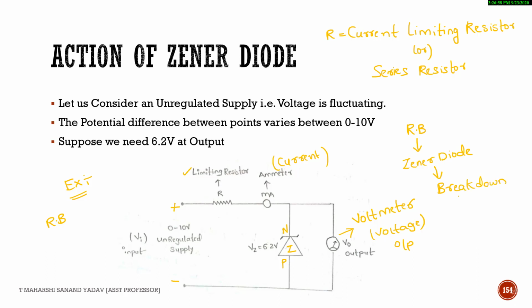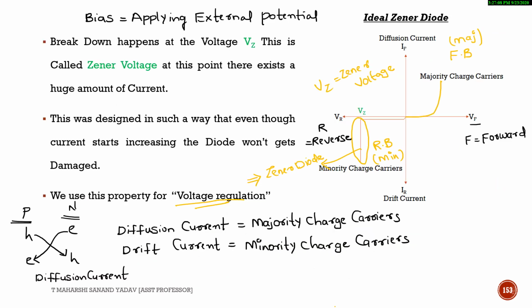In the breakdown region only, it starts working, whereas all the characteristics in forward bias, up to a certain voltage of reverse bias, are the same as a PN diode. So if you see this, within this forward bias region, the working of the Zener diode is the same as the normal diode. You can consider the normal diode as a PN diode for better understanding. So the working of the Zener diode is the same as the normal diode within these forward bias characteristics.